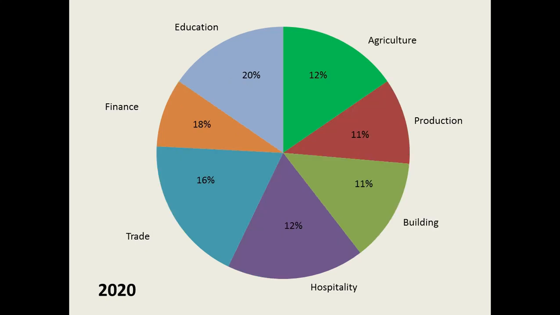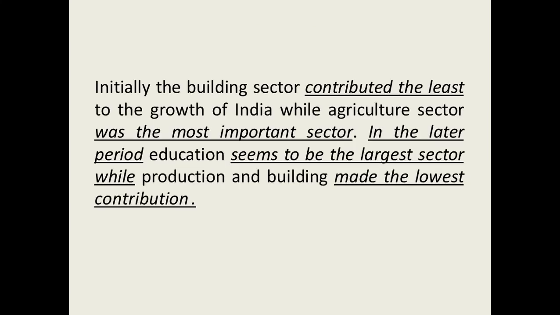Then we went to the year 2020. There also we saw the percentages, and we saw that the education sector was a better performing sector, and the ones that did not do well were production and building. So we wrote about it here, isn't it? We have done nothing special. Every time, even if you get a single pie chart or some other data, you're going to follow these steps only.